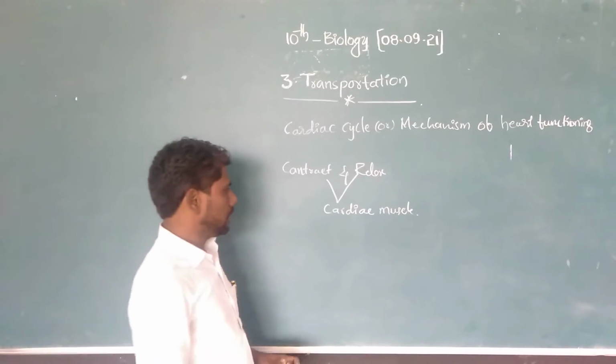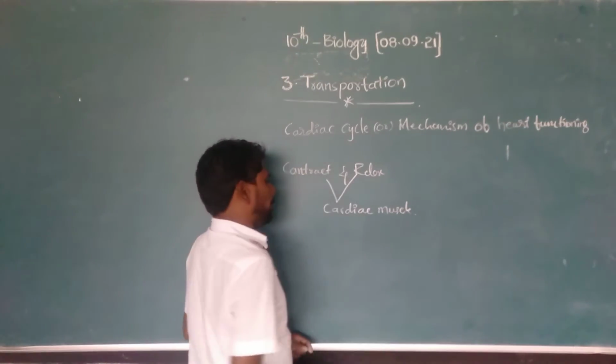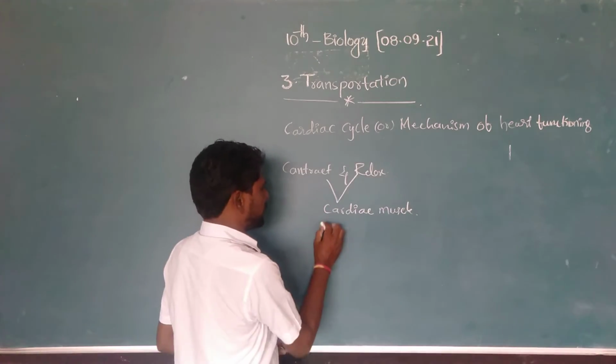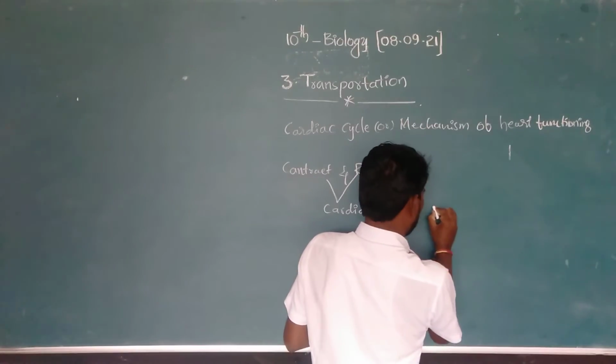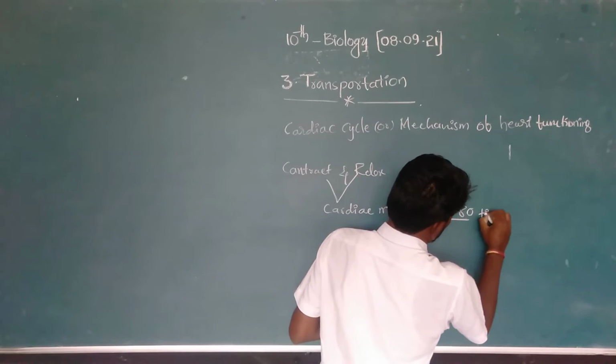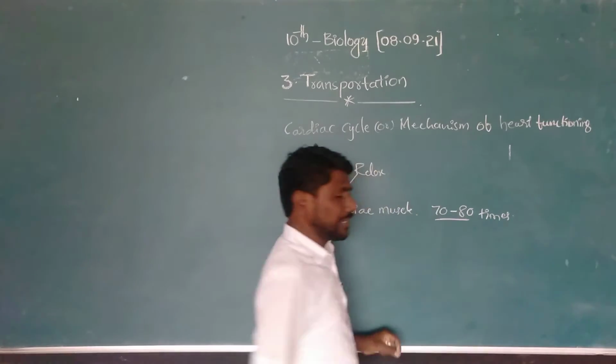Every minute, the heart contracts 70 to 80 times.